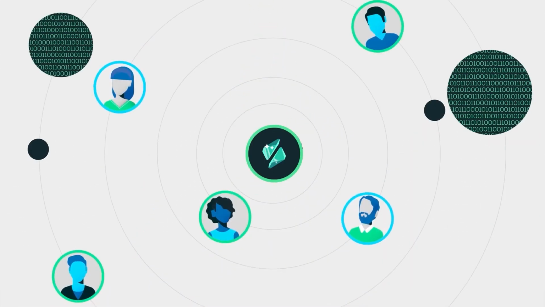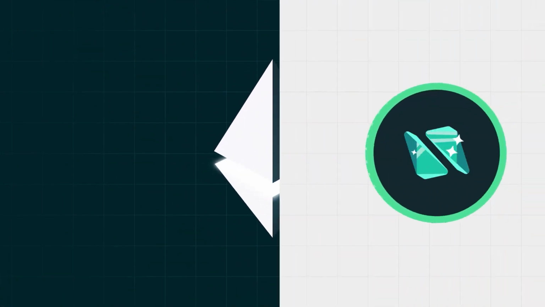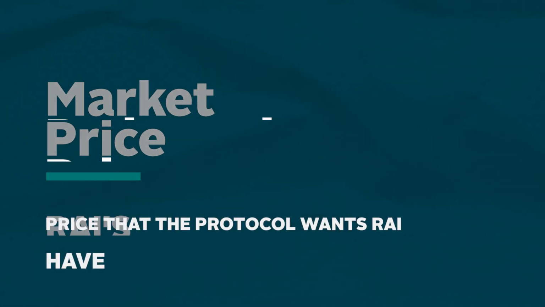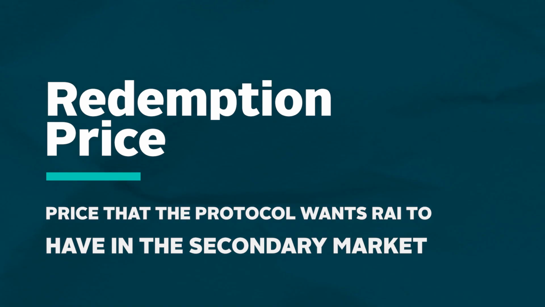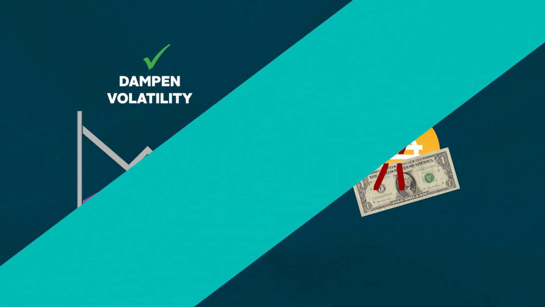The stablecoin only uses ETH as collateral and has a redemption price and market price. The latter describes RAI's price on secondary markets, while the former describes the price that the protocol wants RAI to have in the secondary market. There's also a redemption rate, which is adjusted algorithmically to dampen volatility rather than peg the asset to a certain price. So these are some of the mechanisms that have been implemented in an attempt to decentralize stablecoins, since currently the most popular and widely adopted stablecoins are centralized.